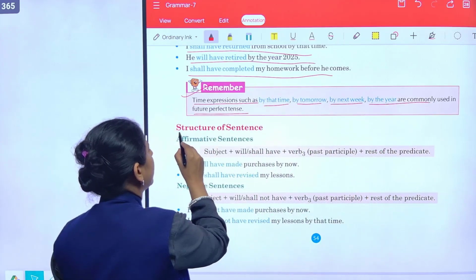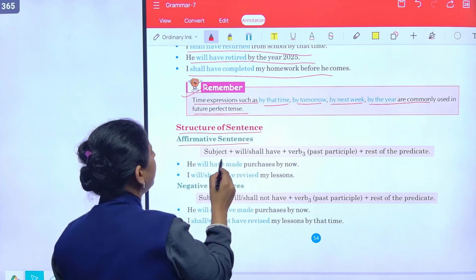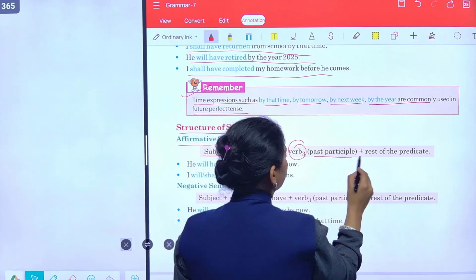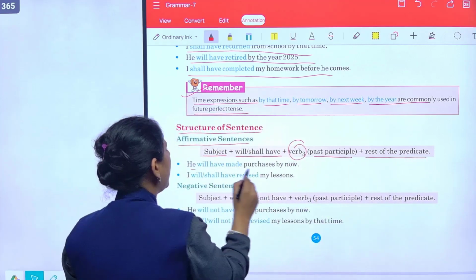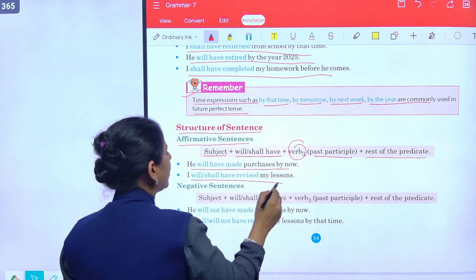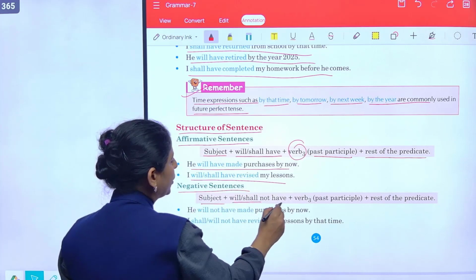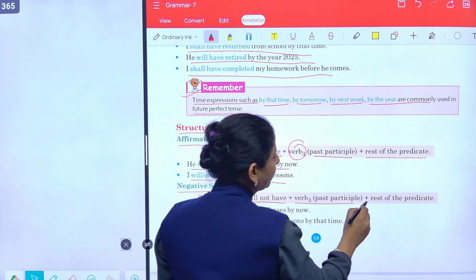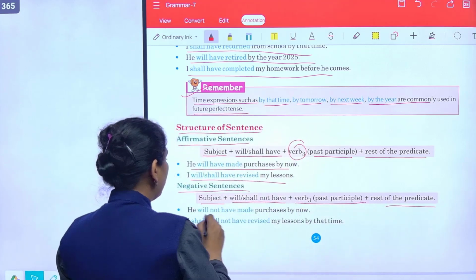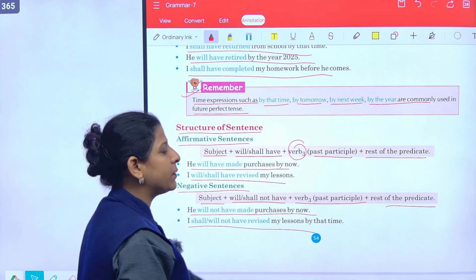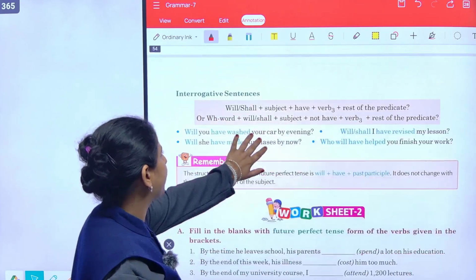Structure of sentence: affirmative sentence, subject plus will or shall have, verb की third form, past participle, rest of the predicate. He will have made purchase by now. I will or shall have revised my lesson. Negative sentence है subject के साथ will shall not have, verb की third form plus rest of the predicate. He will not have made purchase by now. I shall or will not have revised my lesson by that time.